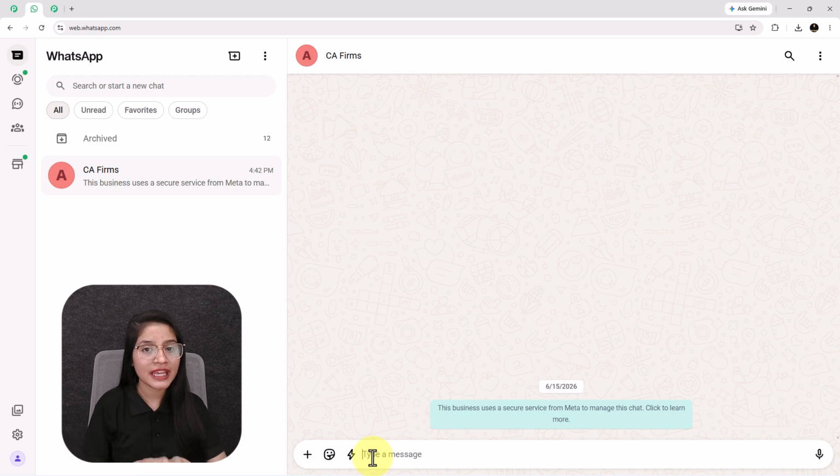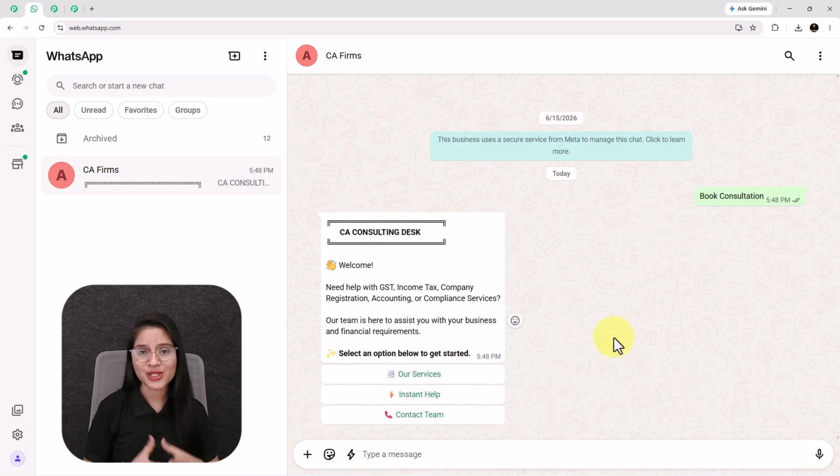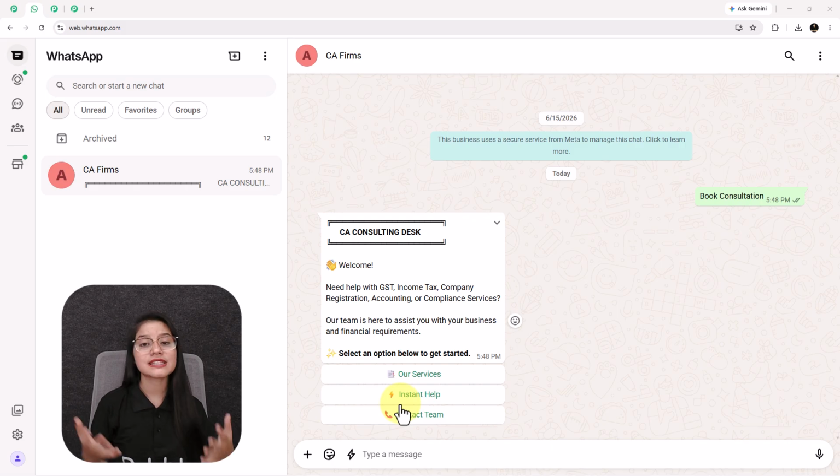Instead of explaining anything, let me show you something. I am going to send a message to the CA firm's WhatsApp number right now. Watch what happens. Within a second, the chatbot welcomes me and provides me 3 quick buttons to get started. That is our services, instant help and contact team.